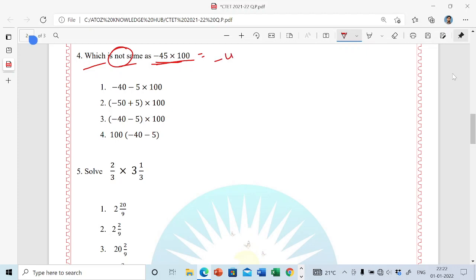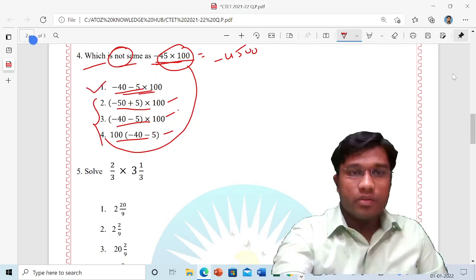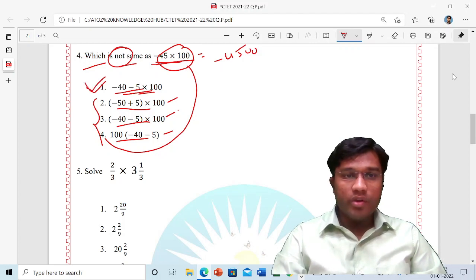Minus 4500 will get 4500. So from the following arrangement, from any three we will get minus 4500, and one answer you will not get. That is your answer. Here from this arrangement we will get minus 4500, from this arrangement also minus 4500, and from this also we get minus 4500. So these all answers are correct. All are similar to these three. So which is not similar? This is the only one not the same. So your question number 4 answer is option number 1.